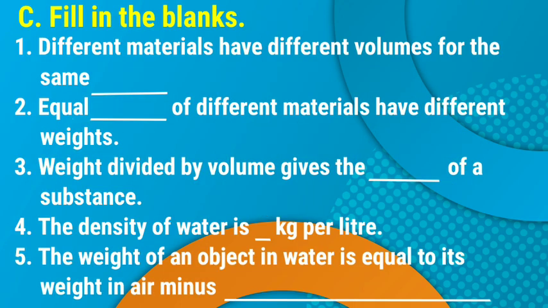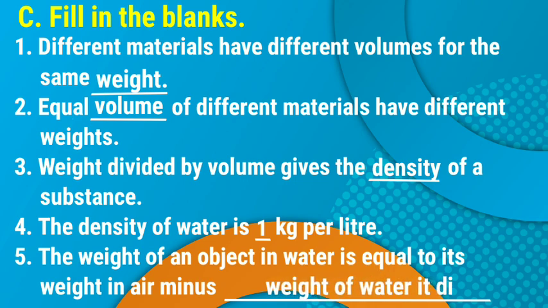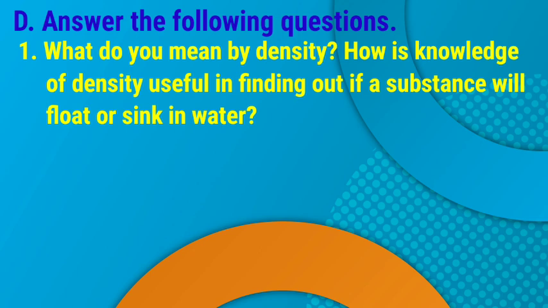C. Fill in the blanks. 1. Different materials have different volumes for the same weight. 2. Equal volumes of different materials have different weights. 3. Weight divided by volume gives the density of a substance. 4. The density of water is 1 kg per liter. 5. The weight of an object in water is equal to its weight in air minus the weight of water it displaced.